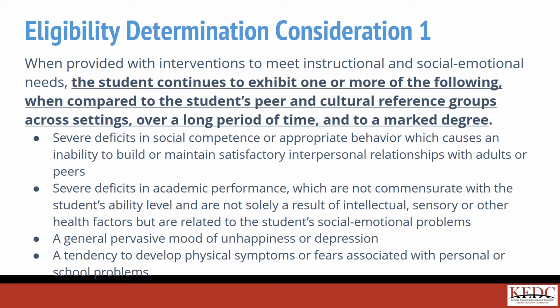In the second part of decision making for consideration 1, the ARC must determine and document that the student exhibits one or more of the four bullets noted on this slide across settings, over a long period of time, and to a marked degree.